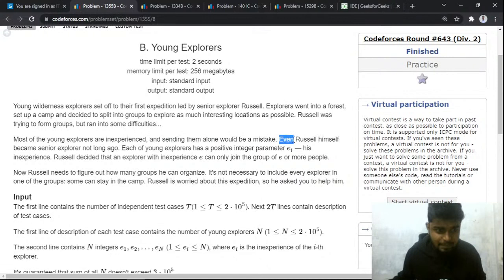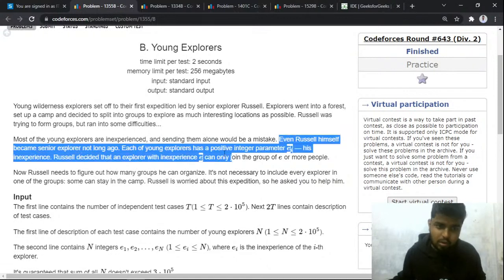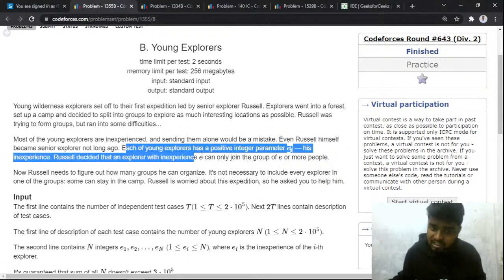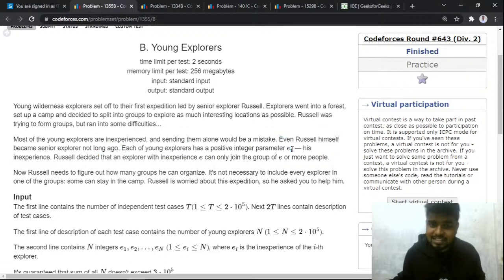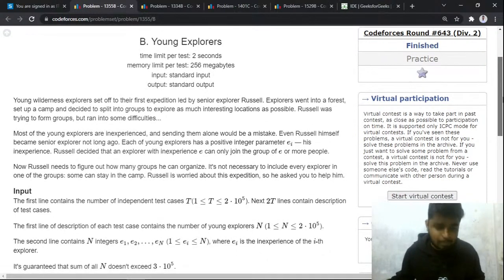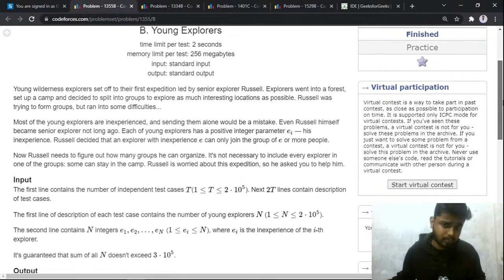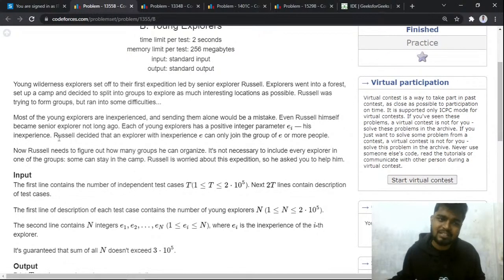Even Russell himself became a senior explorer not so long ago, right? Each young explorer has a positive value, that is e_i. So there are n elements in the array, and for each ith person you have a value e_i, that is the value of inexperience that he or she has, right?